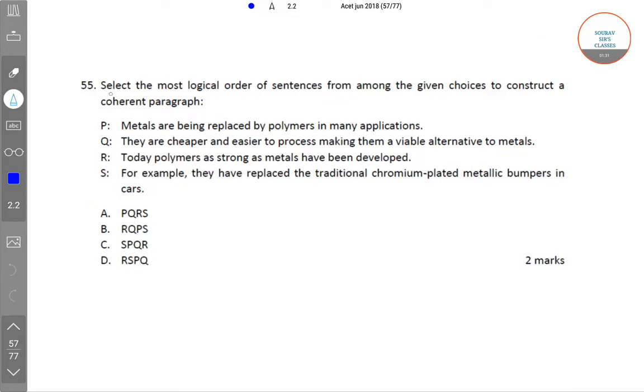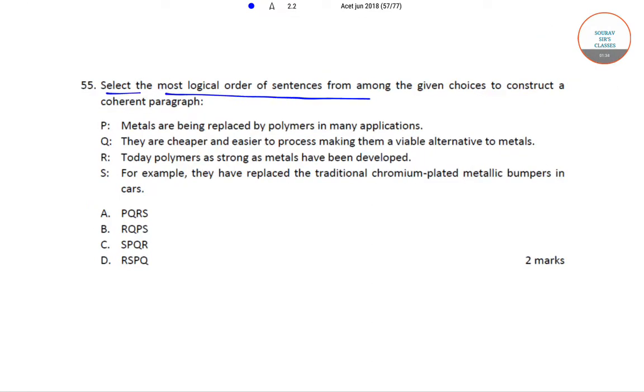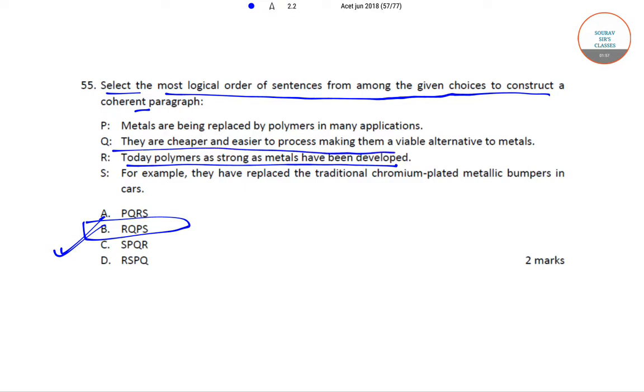The next question is, select the most logical order of sentences from among the given choices to construct a coherent paragraph. Now if you'll see in this, according to option B, that is RQPS, you'll get the most proper paragraph. Today polymers as strong as metals have been developed. They are cheaper and easier to process, making them a viable alternative to metals. Metals are being replaced by polymers in many applications. For example, they have replaced the traditional chromium-plated metallic bumpers in cars.